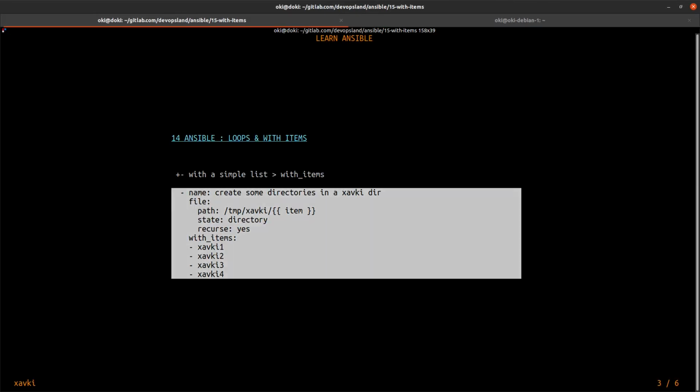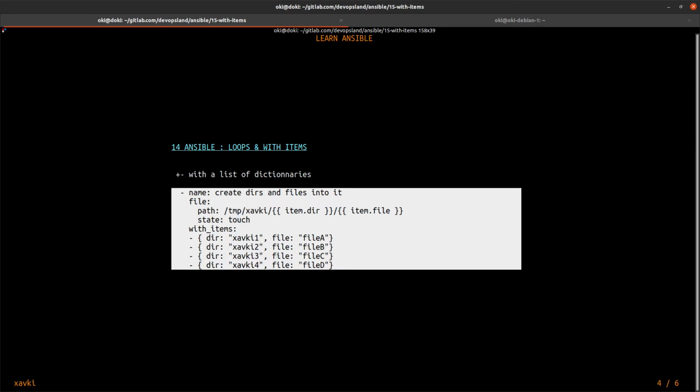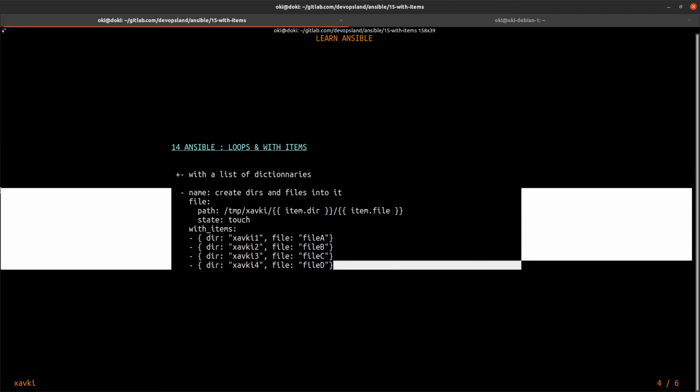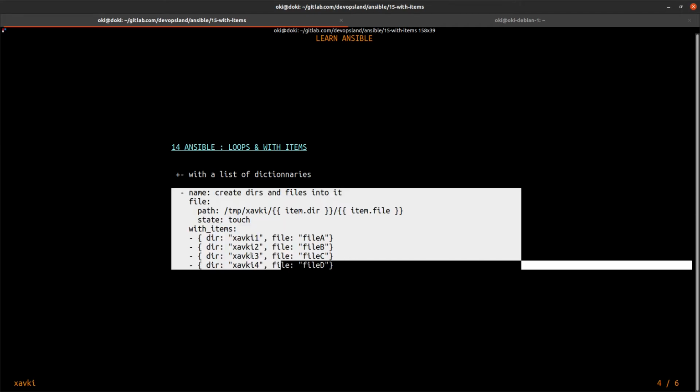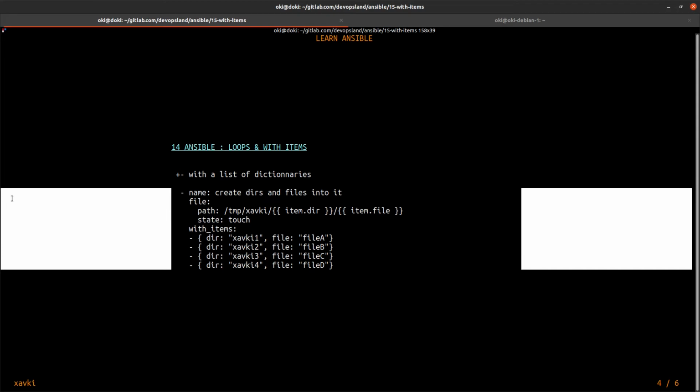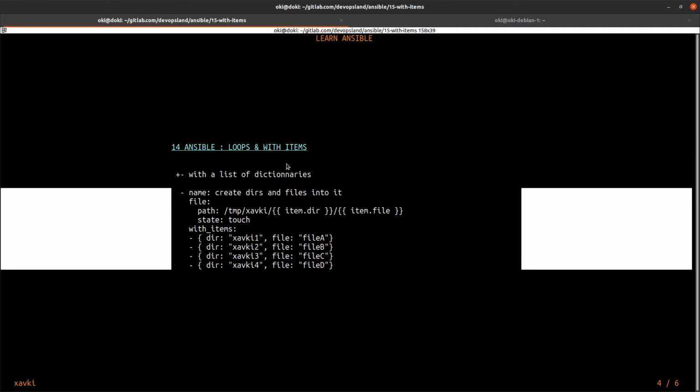Perfect. And now I want to use a nested list. This is a list of dictionaries. And in our case, I use this one, and you can see this is very, very useful.